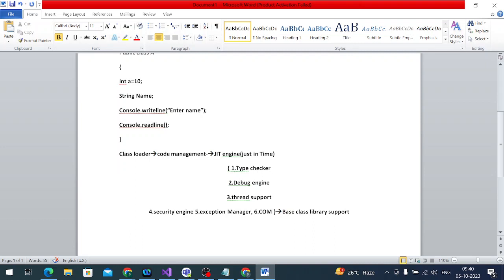It is managed code and it transfers to the JIT converter. Very simple. CLR is the Common Language Runtime engine. It is a compiler, very simple.